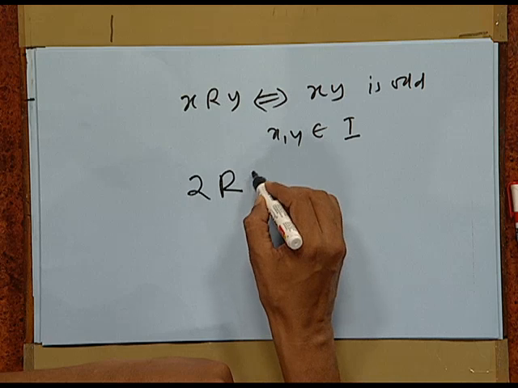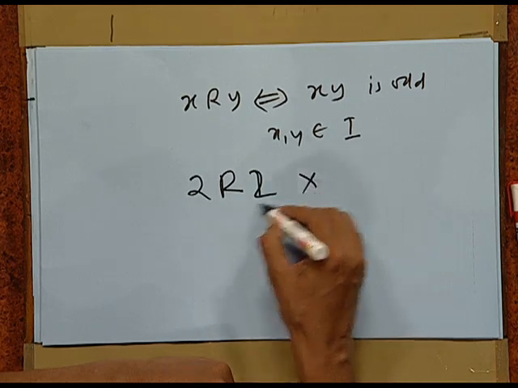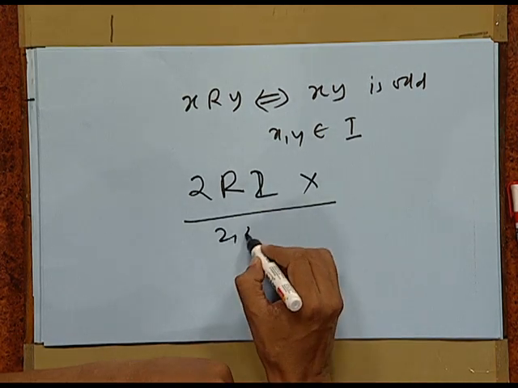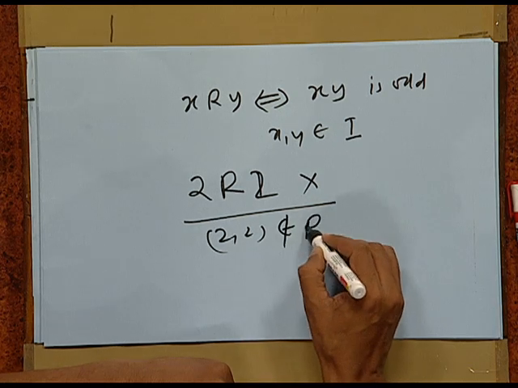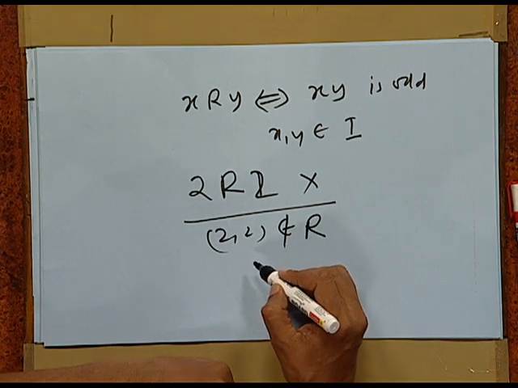Now, this relation is certainly symmetric as well as transitive, but it is not reflexive because 2 R 2 is not correct. That is, (2,2) does not belong to R. In fact, no element other than an odd number is related to itself.